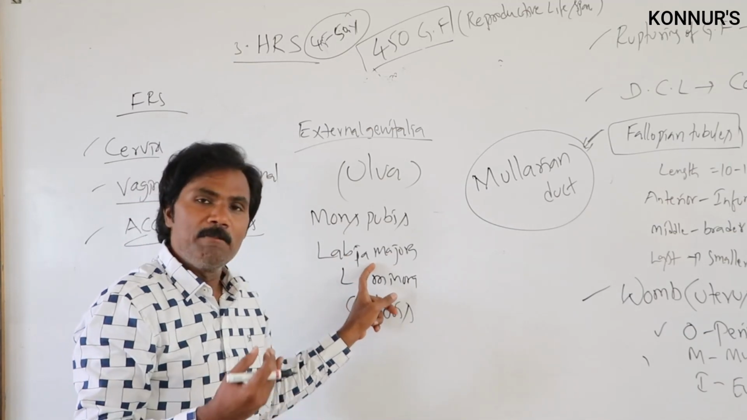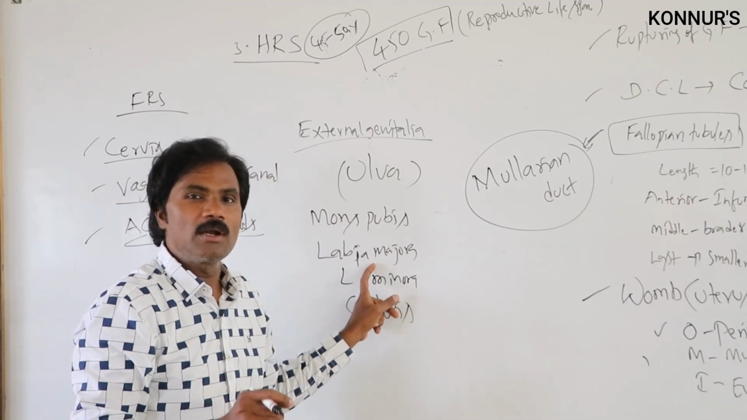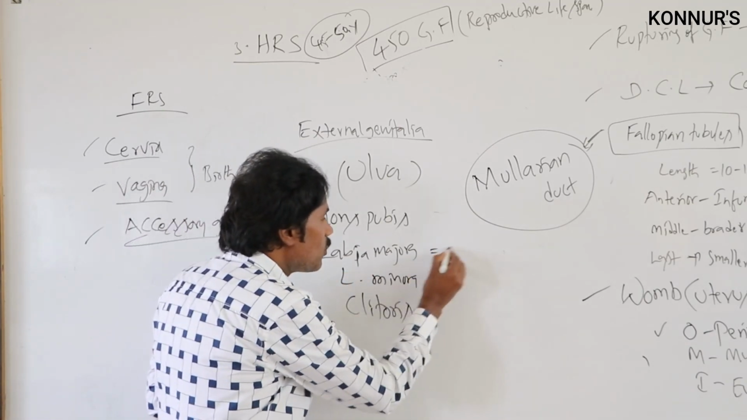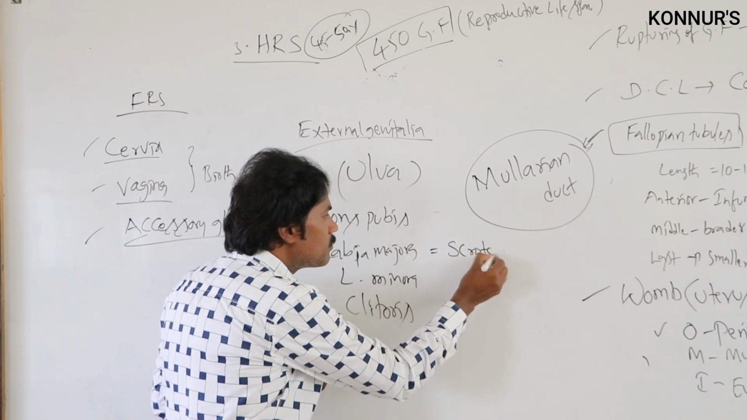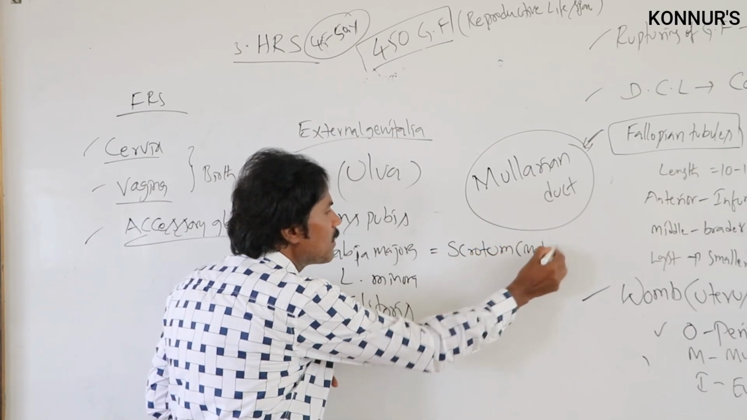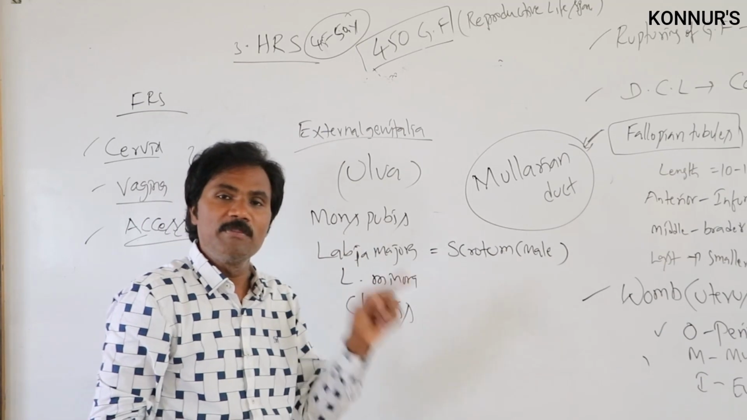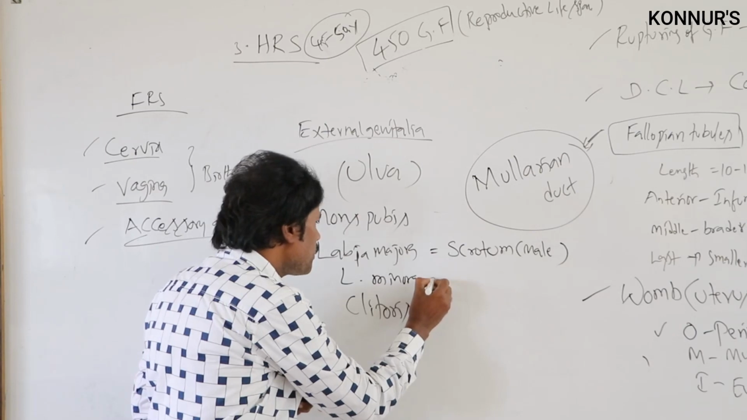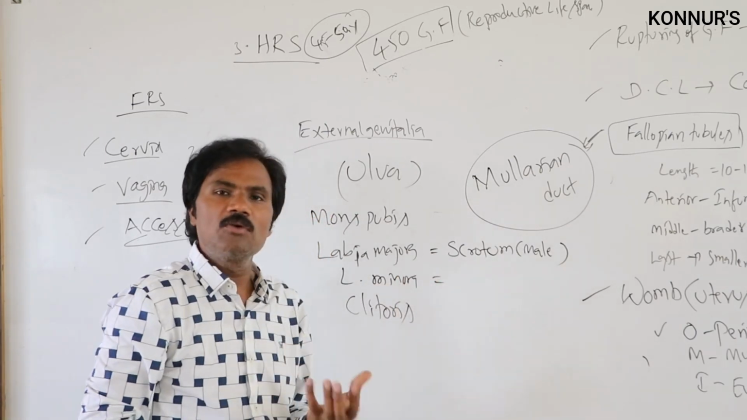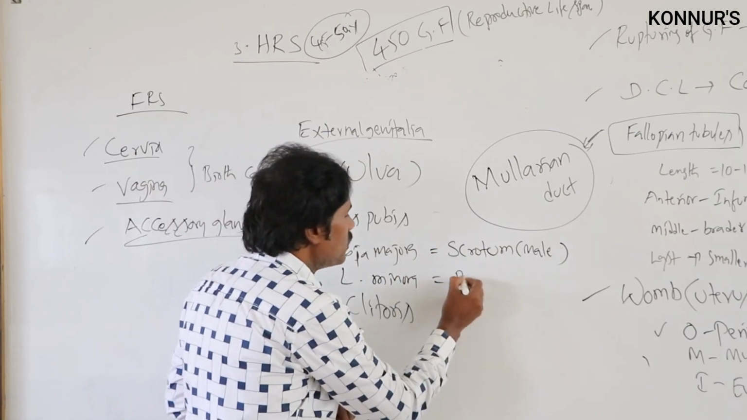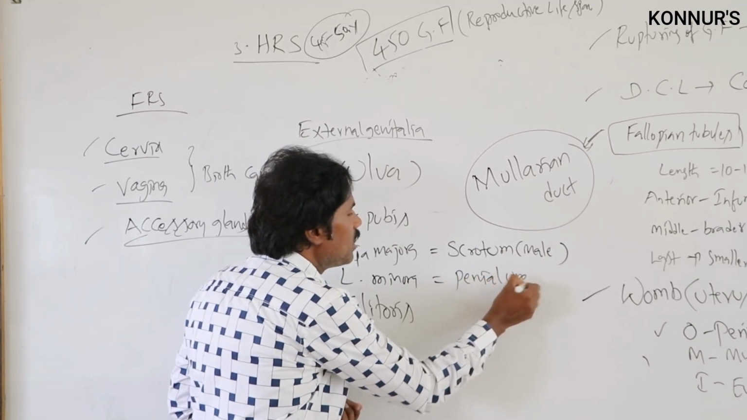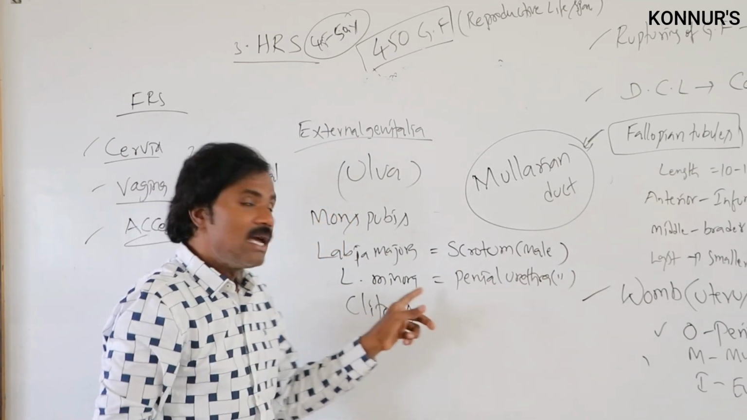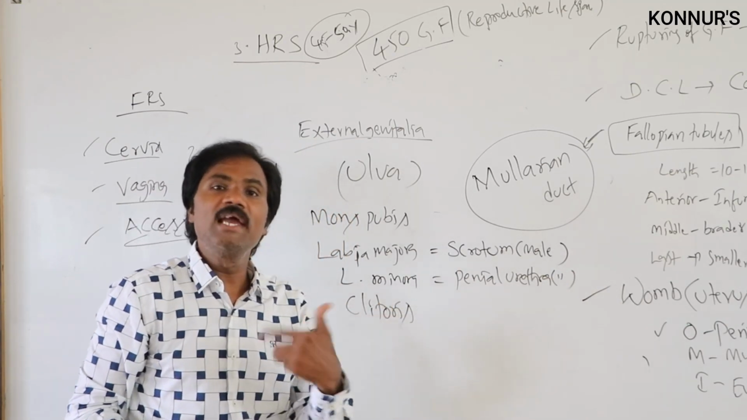Then labia majora, a folded part, is equivalent to the scrotum of the male. That is important. It is equivalent to the scrotum of the male. Which part of the external genitalia of the female is equivalent to the male scrotal sacs? Labia majora. Labia minora is equivalent to the penile urethra in the male. Then clitoris is equivalent to the male penile part.